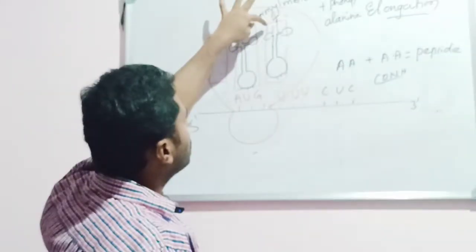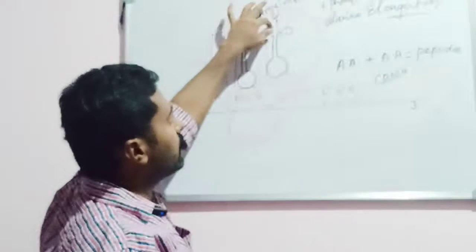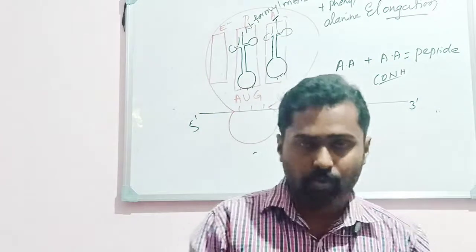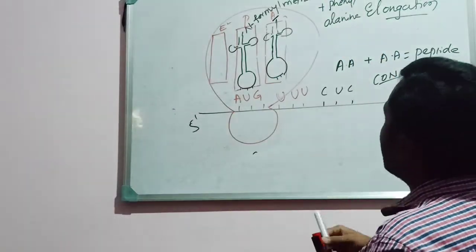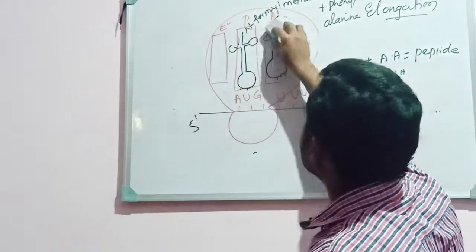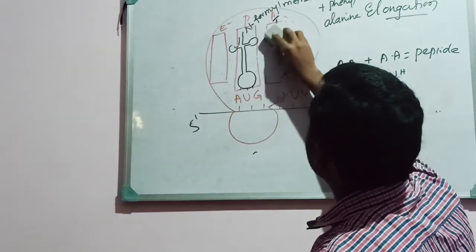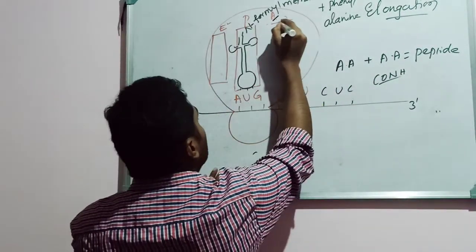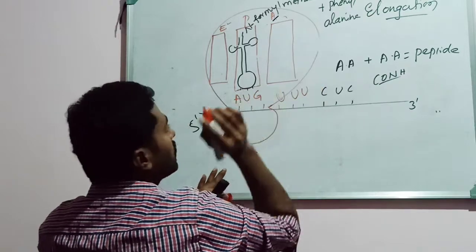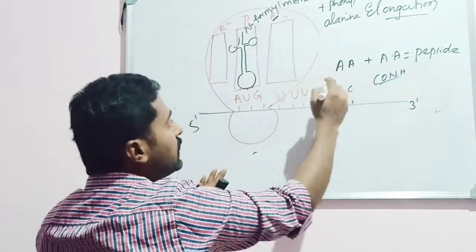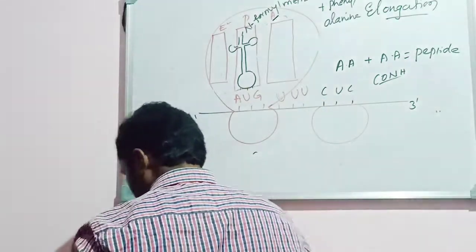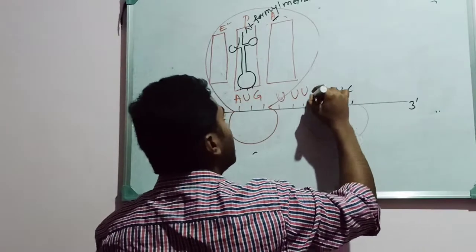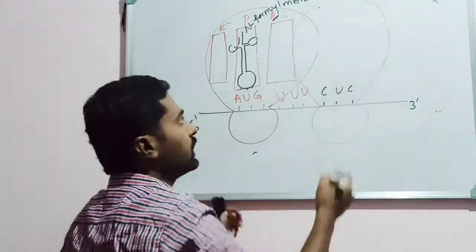Then the tRNA molecule at the A site also shifts and exits out of the ribosomal subunit. Then again the A site is exposed. Once the tRNA has carried its amino acid, it exits, and again the A site is freely exposed. At the third codon, the ribosomal complex is shifted, from the second codon to the third codon.